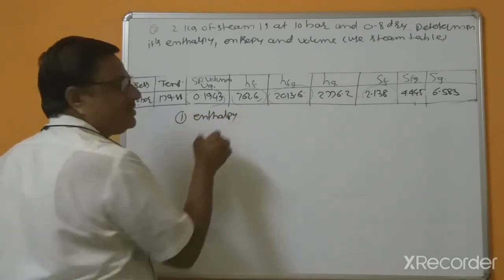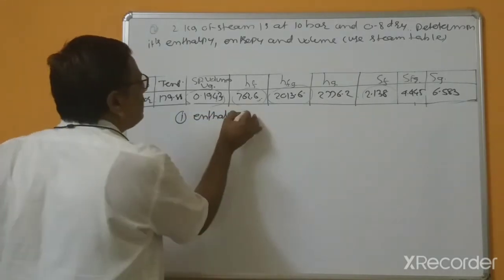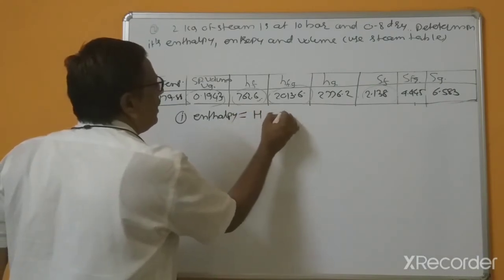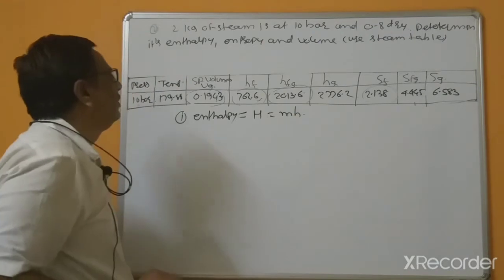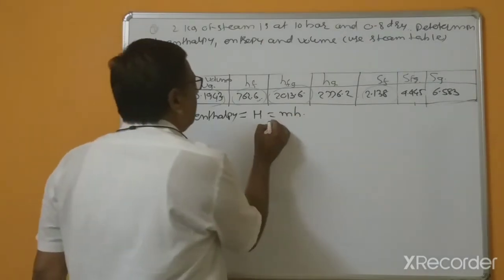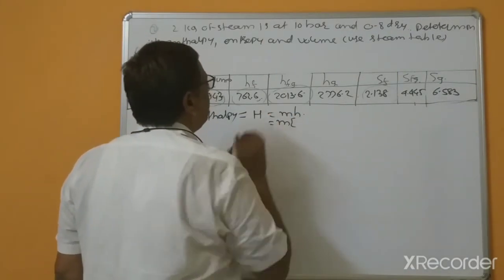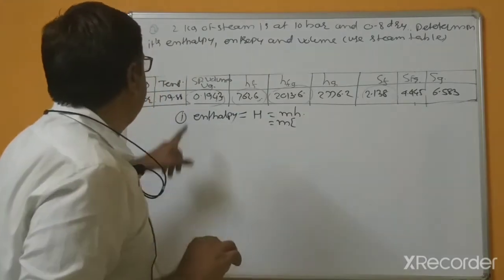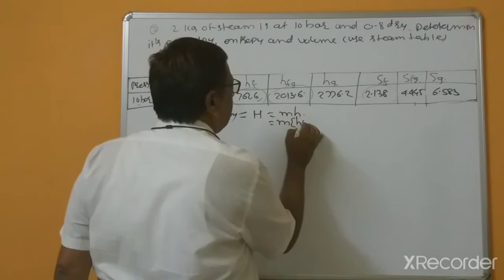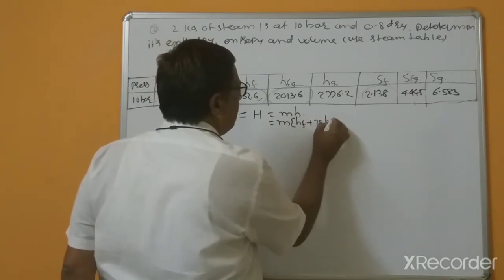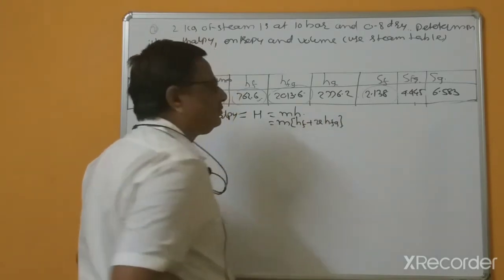This is not asking for specific enthalpy, so this is enthalpy equal to H, and this is M into H. So M into, now since the dryness fraction is given, HF plus X into HFG.